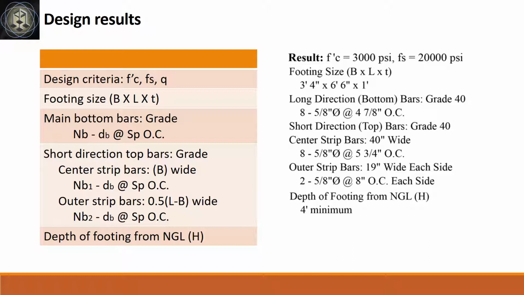Short direction top bars at grade 40, center strip bars 40 inches wide, 8 pieces 5/8-inch diameter bar at 5 3/4 inches on center. Outer strip bars 19 inches wide each side, 2 pieces 5/8-inch diameter bar at 8 inches on center each side. Depth of footing from natural grade line 4 feet.